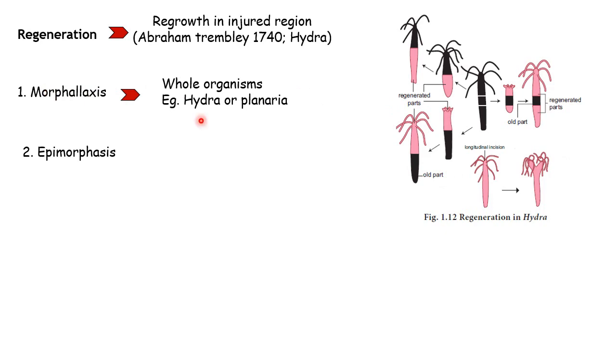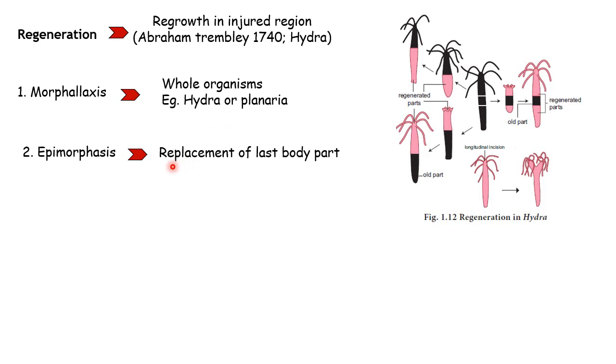Now we know what is morphallaxis. Morphallaxis means if by chance a part of an individual organism got injured and it is lost, it can again grow into a complete new individual organism, which we have seen through this example. Now let's see what is epimorphosis. This epimorphosis again is of two types. Epimorphosis means replacement of lost body part. For example, if it loses fingers or nails, again it will be replaced, not regrown, it will be replaced.